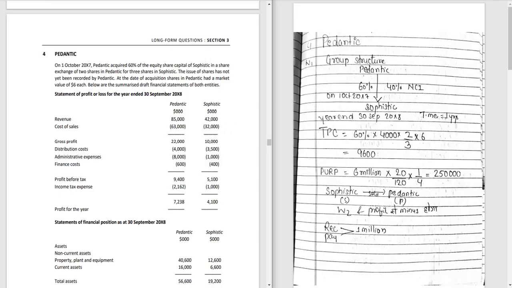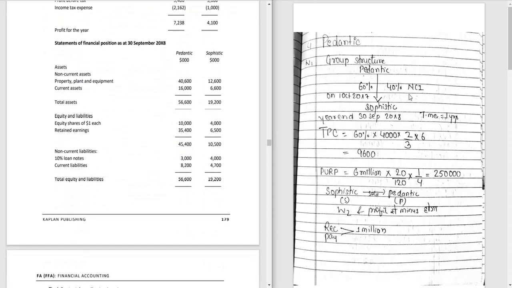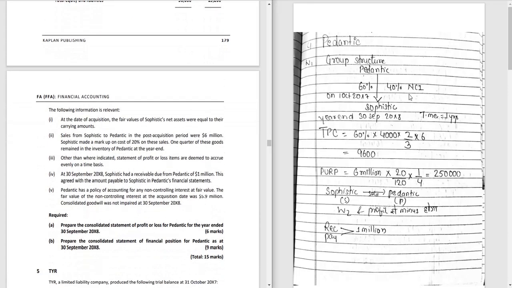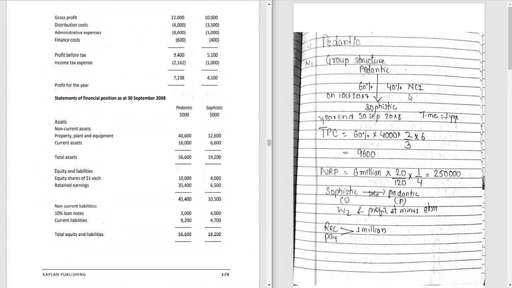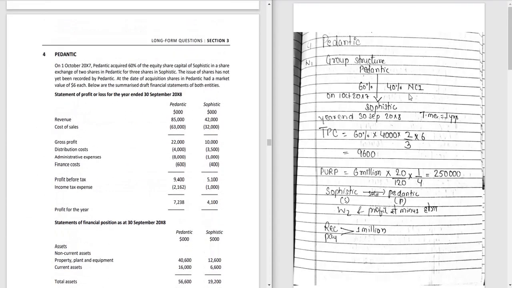So question number 4 of long section. Here we are given a question that belongs to the consolidated profit and loss and financial position. We are given the profit and loss of both the entities as well as the financial position of both the entities, and we also have some additional information. So we will read each one and then we will solve the question.